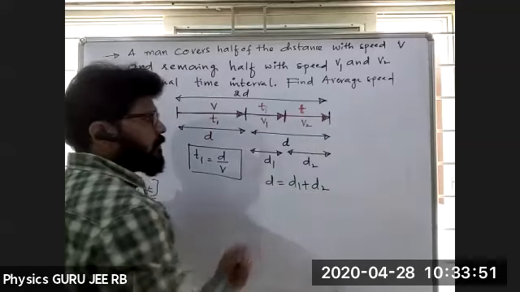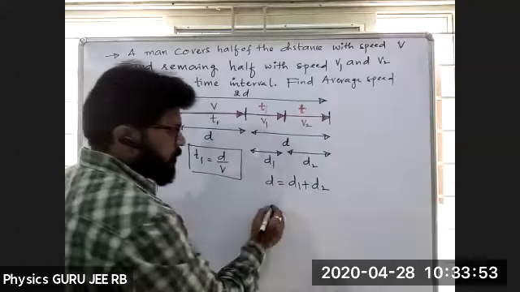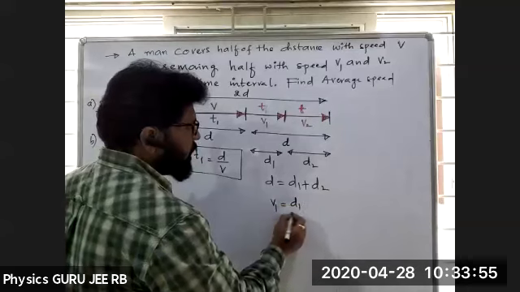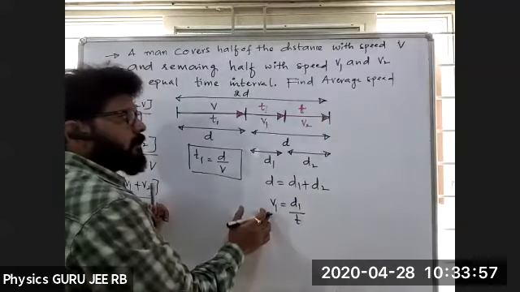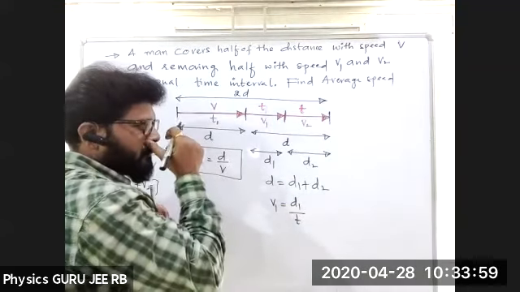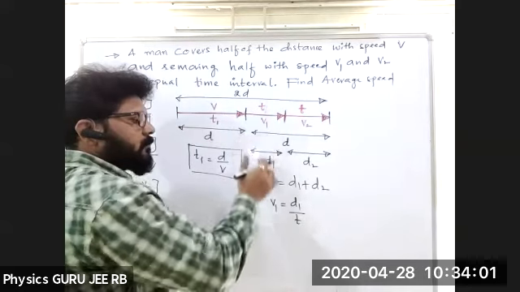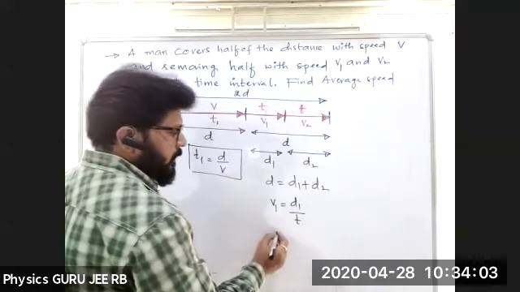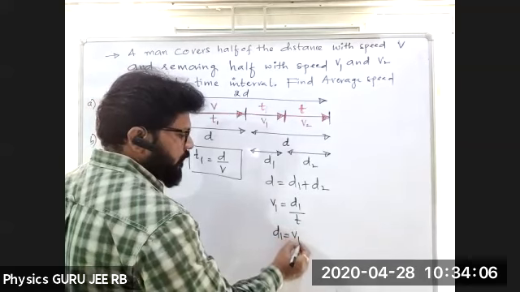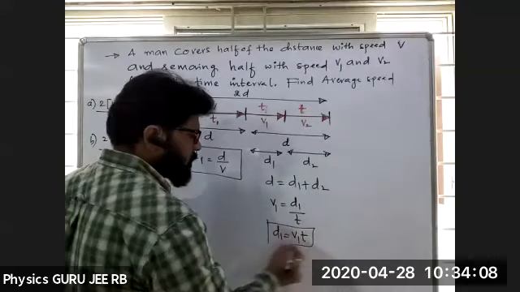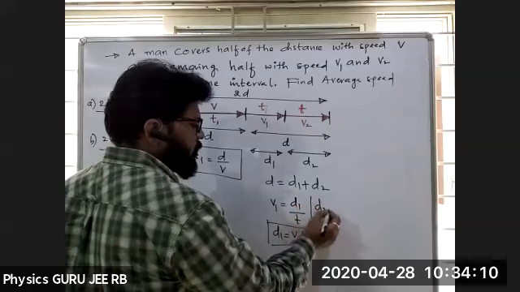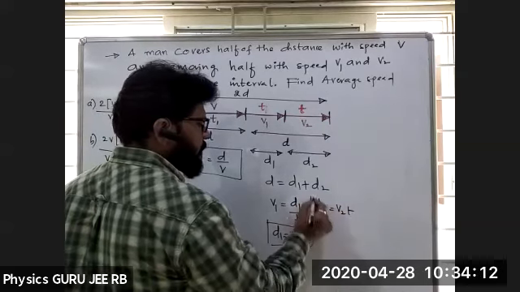Now what is d1? v1 is equal to d1 by t, so d1 is equal to v1 into t. Similarly, d2 is equal to v2 into t.